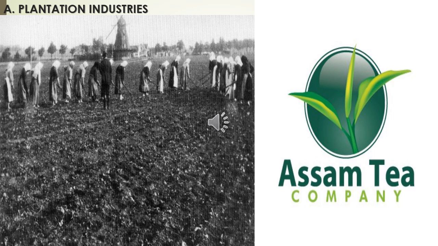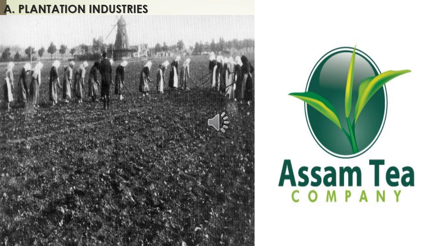The plantation industry could provide jobs on a large scale, and in reality it could meet the increasing demand for tea, coffee and indigo by the British society. Therefore the plantation industry was started earlier. The Assam Tea Company was founded in 1839. Assam is famous for tea.